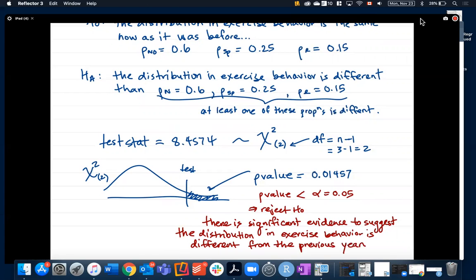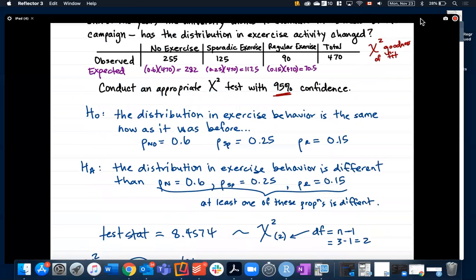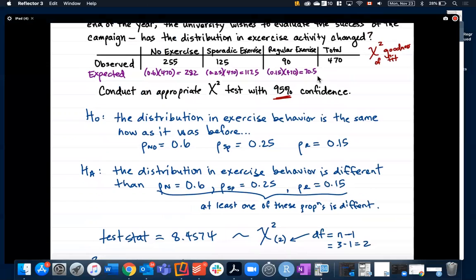And you could go through and look at the actual proportions in that table to figure out which groups it actually ended up influencing. Was it all the groups, where we shifted everyone to exercising a little bit more, or many people to exercise more? Did it do the opposite and people are exercising less? Or who did we sort of shift around? So you could look at this table in more detail to figure out what happened there.